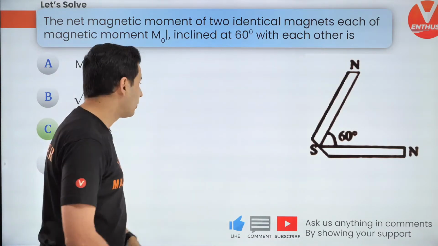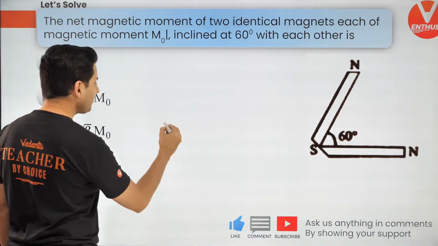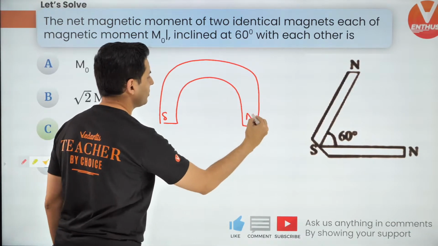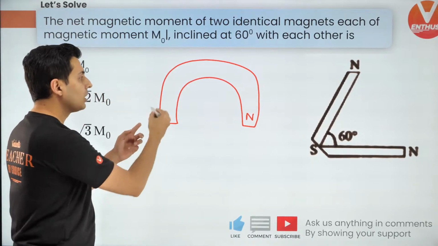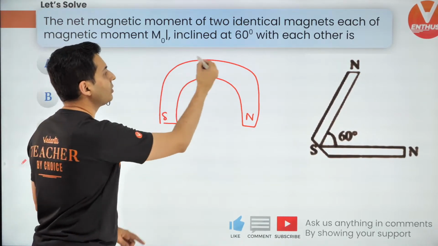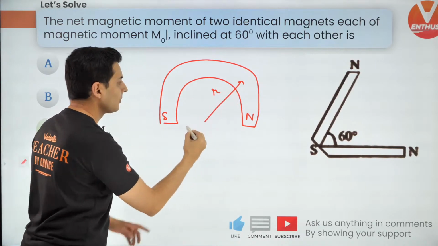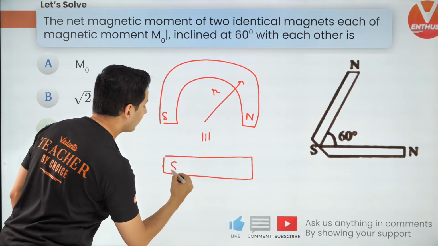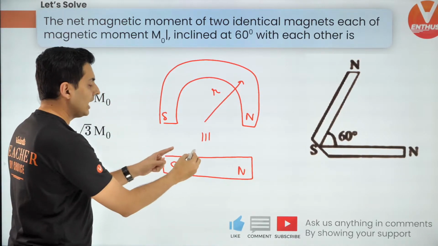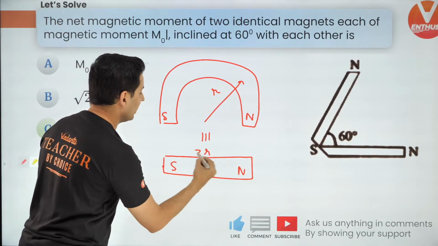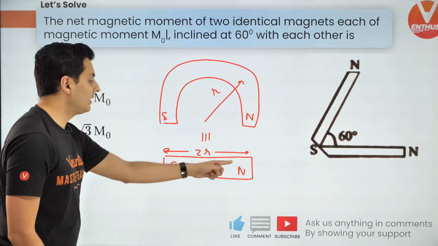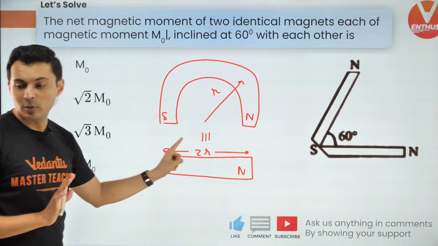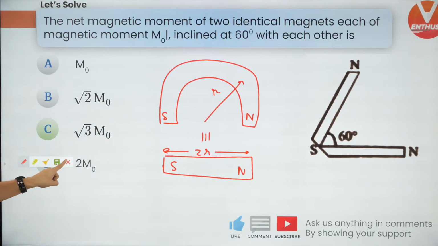Also, there was a question like this before. It was given that there is a curved magnet, a horseshoe magnet. This was the south pole, this was the north pole. What is the magnetic moment because of this? Guys, understand, even though it is curved and even if the radius is r, at the end of the day this is equivalent to just this magnet where there is a south pole and a north pole, and the length of this magnet will be 2r. So this is the effective length of this magnet. You can convert this magnet into this magnet to find the effective dipole moment. Keep this in mind. This is how things have to be done.